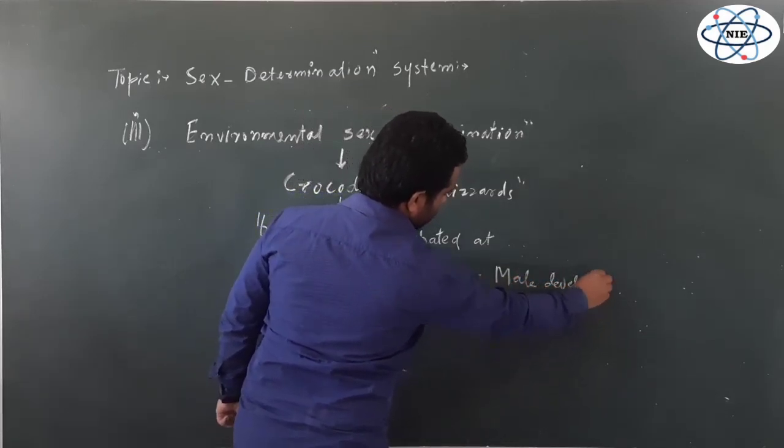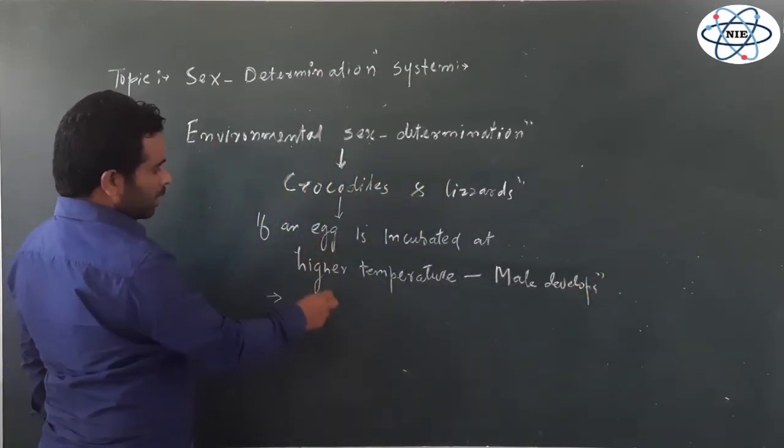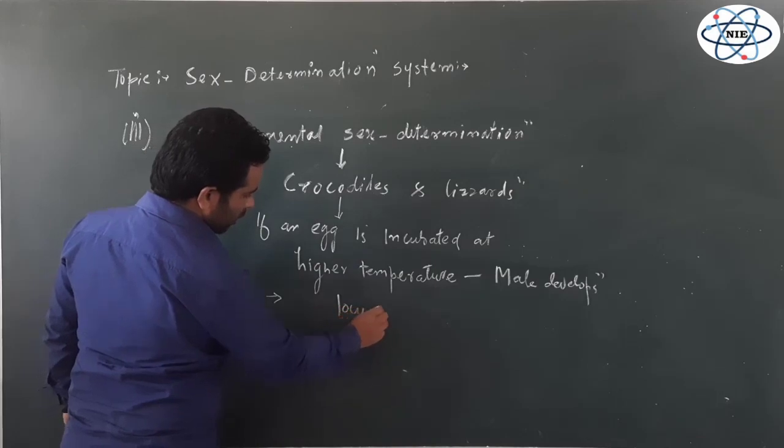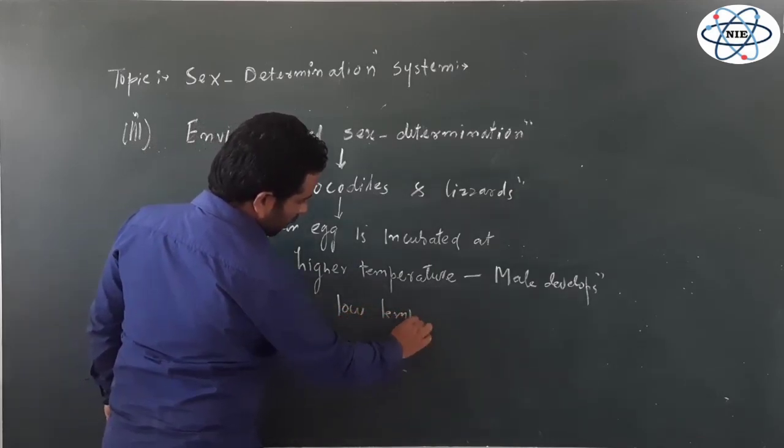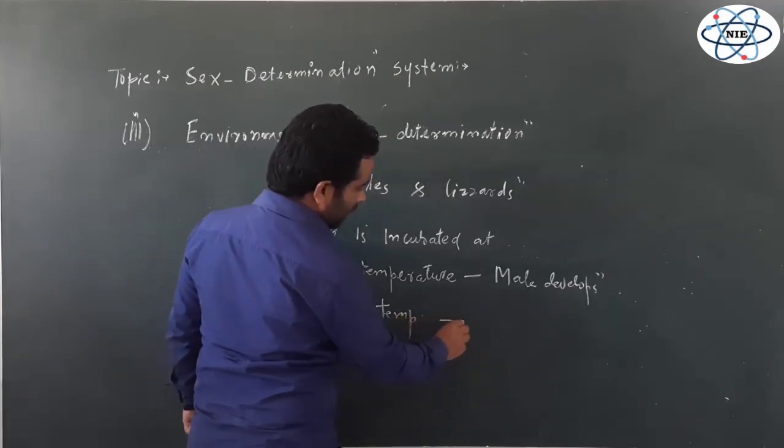While if the same egg is incubated at low temperature, female develops.